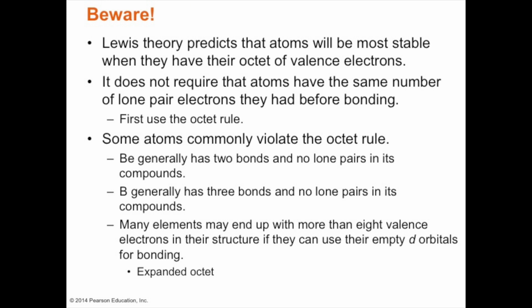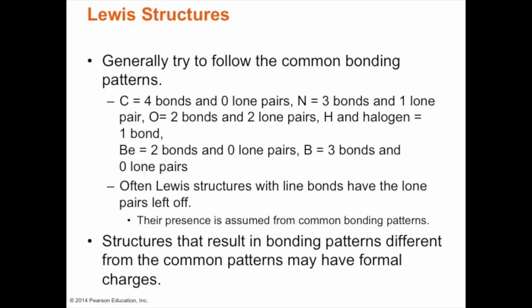But we have to be careful because Lewis theory predicts that atoms will be most stable when their octet of valence electrons is fulfilled. So it doesn't require that atoms have the same number of lone pairs. We just first have to start with the octet rule. And there, of course, are some exceptions, and we'll work on some exceptions for the expanded octet. That means more than 8 valence electrons.